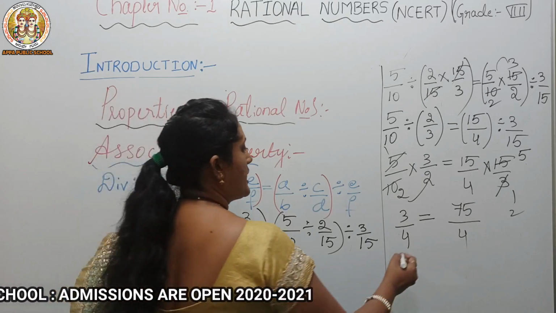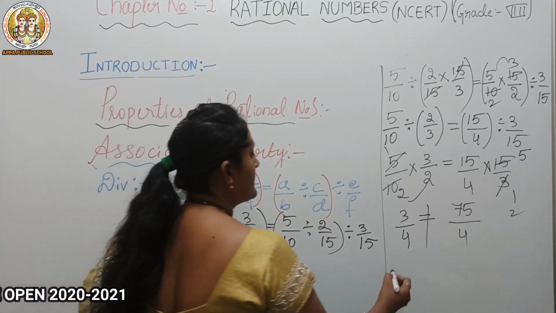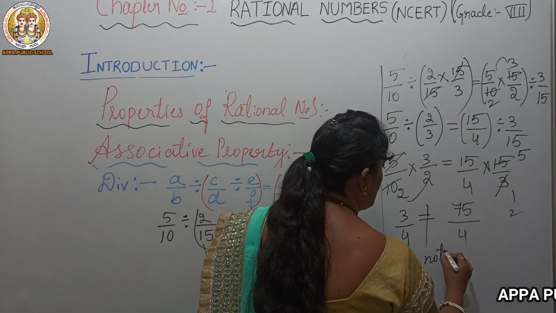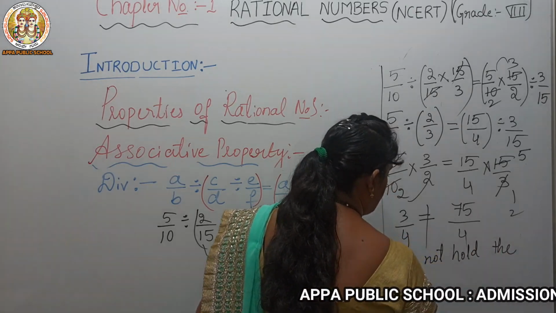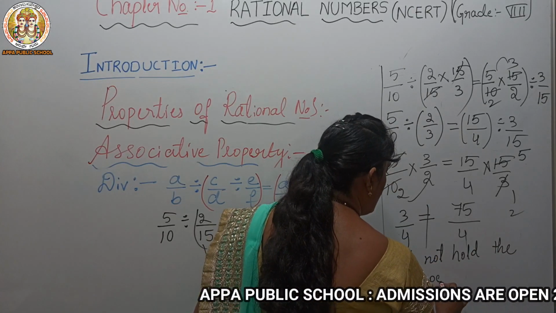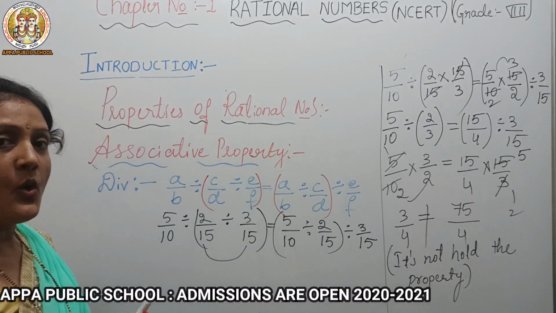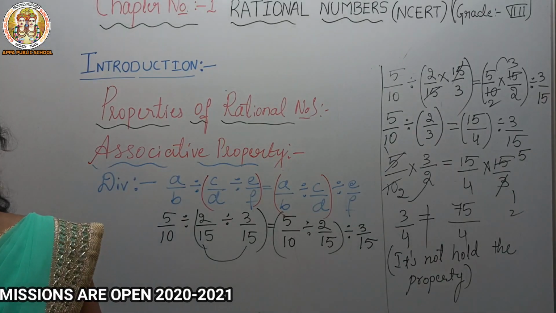It means they are not equal to each other, so it does not hold the property. So we can say the associative property will work only under addition and multiplication, not in division and subtraction.